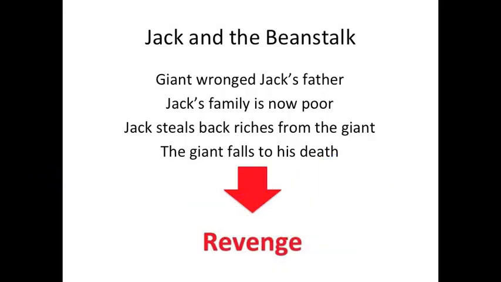We know that in Jack and the Beanstalk, the giant wronged Jack's father. Jack's family is now poor. Jack steals back riches from the giant, and then the giant falls to his death. So we can say that the topic of this story is revenge.